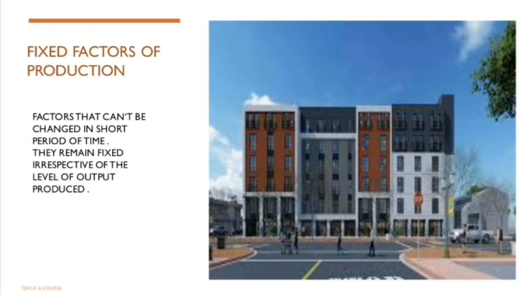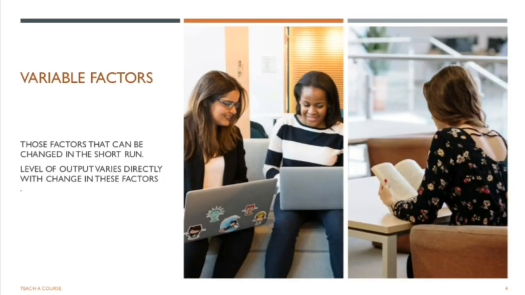For example, a factory building or a machine, and they remain fixed in the short run irrespective of the level of output produced. On the other hand, we have variable factors of production like labor, which can be changed during the short period of time, and the value of output varies directly with change in these factors of production.